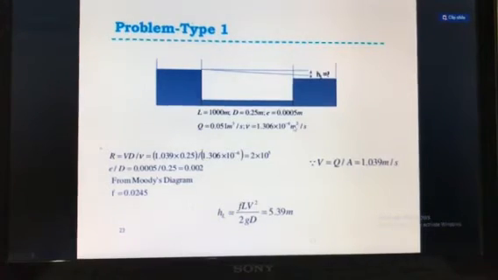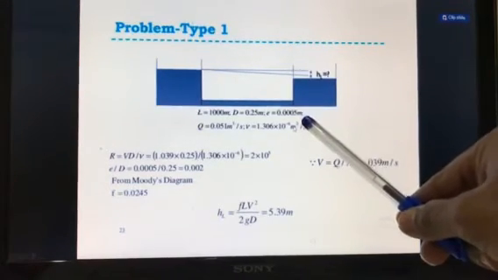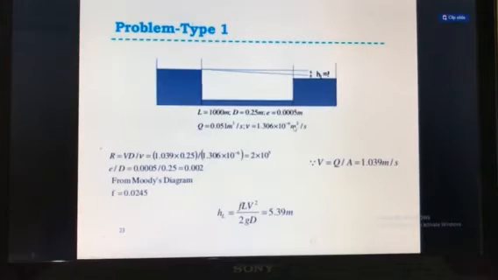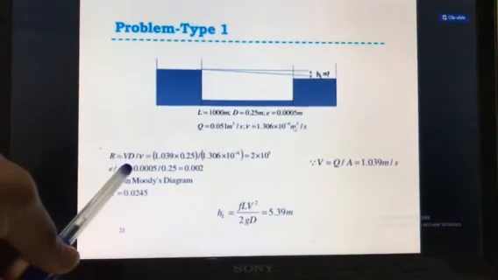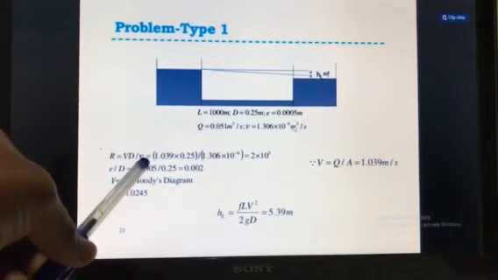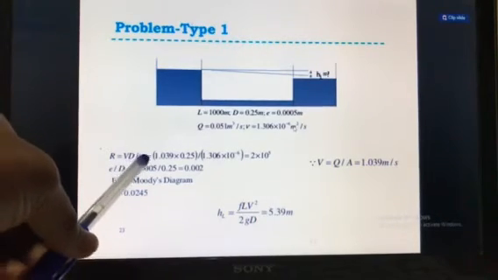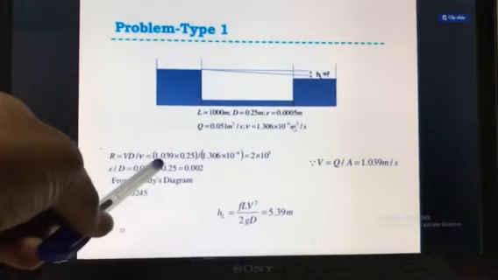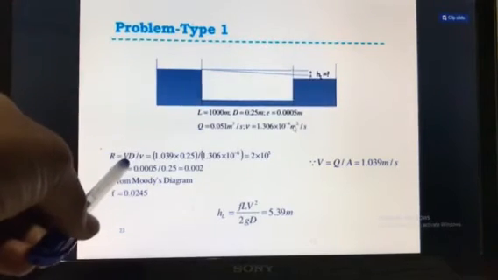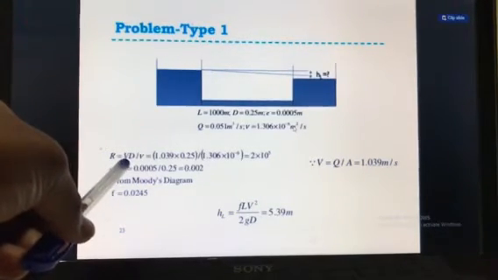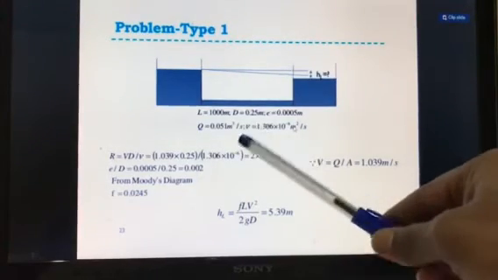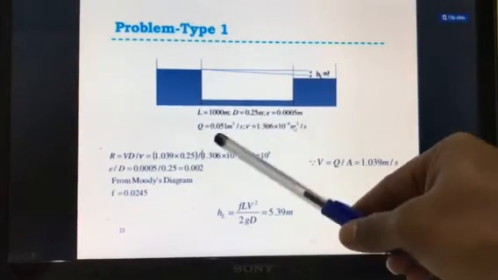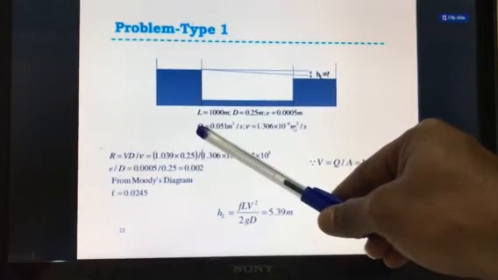From these parameters we will first find the Reynolds number. The Reynolds number formula is V times D divided by small nu, the kinematic viscosity. By putting in the values you get the Reynolds number. First we need the velocity, because it is not given, but the diameter is known, so the area is known, and the discharge Q is known.